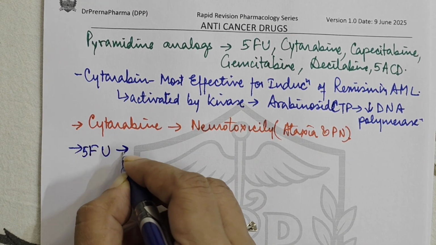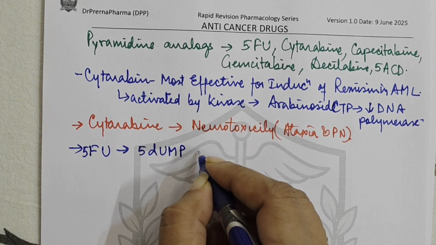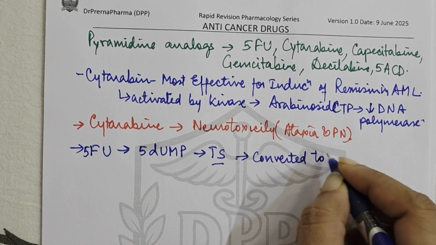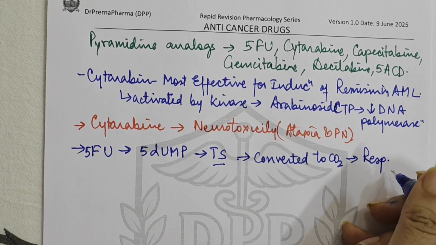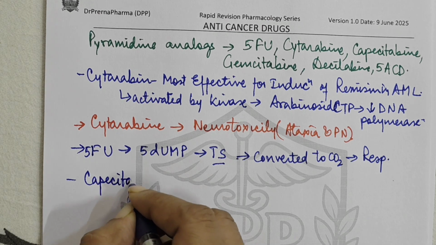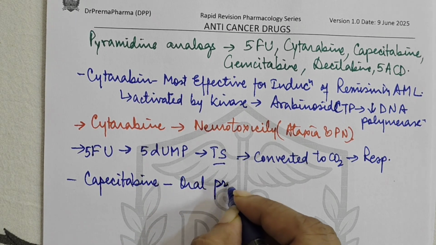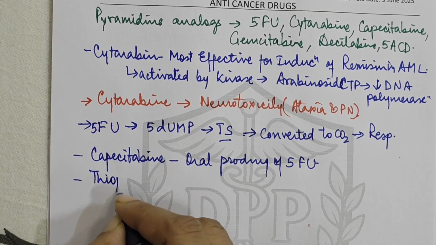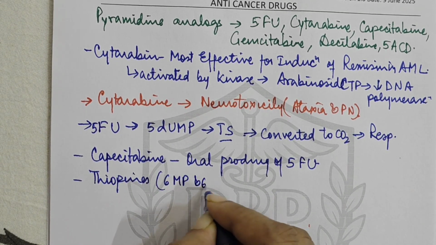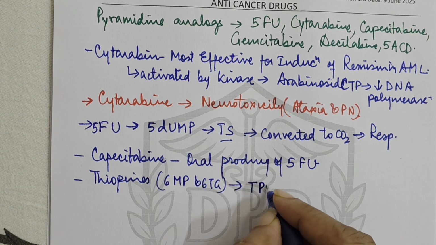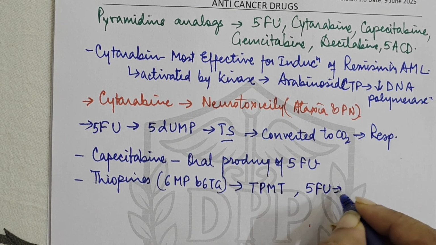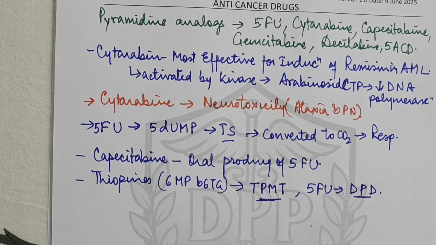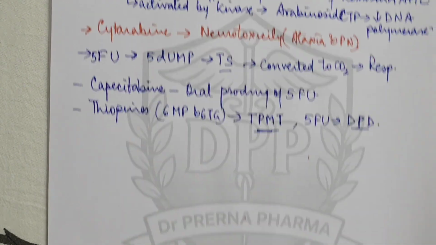5-fluorouracil जो है दूसरी वाली, 5-fluorouracil is converted to 5-deoxy-UMP, and it inhibits the enzyme TS. Now major route of metabolism is it gets converted to carbon dioxide and is excreted through respiration. Then the next drug, capecitabine, is an oral prodrug of 5-fluorouracil. Then thiopurines, 6-mercaptopurine and 6-thioguanine, they are metabolized by thiopurine methyl transferase, and 5-fluorouracil is catabolized by dihydropyrimidine dehydrogenase. So these two enzymes, some people can have pharmacogenetic deficiencies, and that can affect the metabolism of these drugs in those patients.